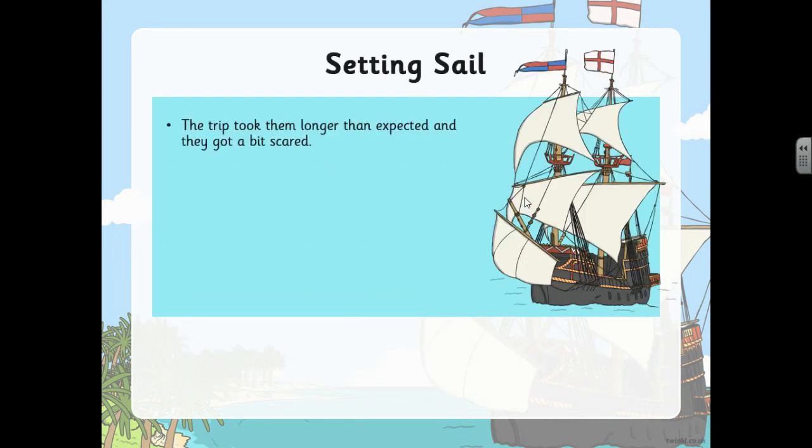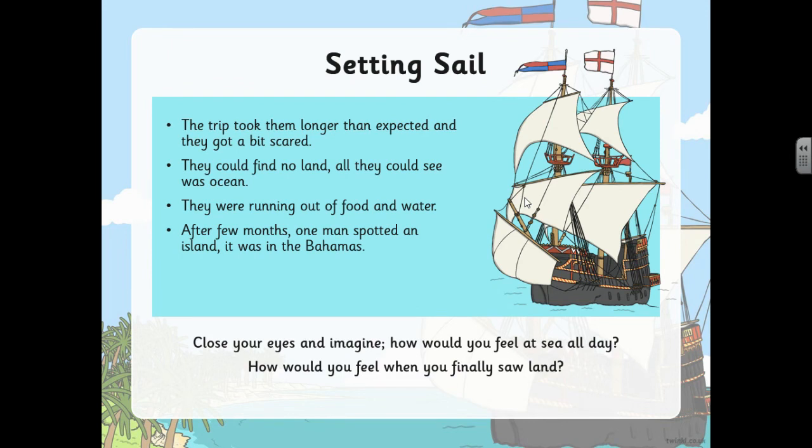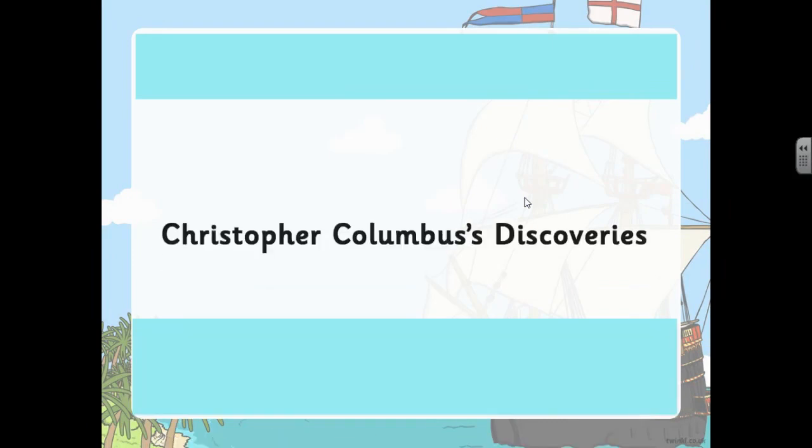The trip took them longer than expected and they got a bit scared. They could find no land. All they could see was ocean. They were running out of food and water. After a few months, one man spotted an island. It was in the Bahamas. Now close your eyes and imagine, how would you feel at sea all day? And how would you feel when you finally saw land?